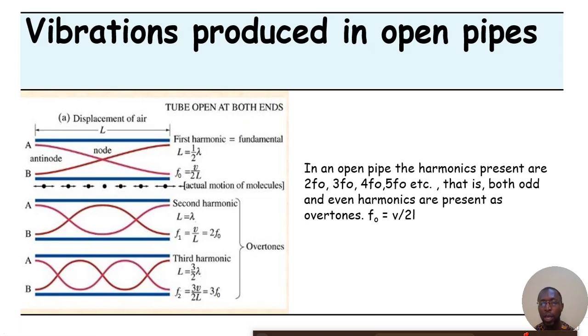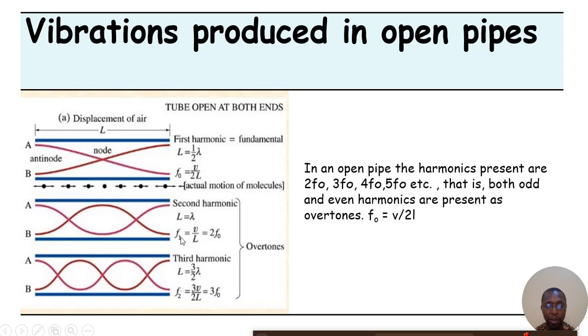Moving on to the next one: vibration produced in an open pipe. In open pipes, we have the same vibration that occurs in a string, so the fundamental frequency still has the same formula, V over 2L, just like the string.